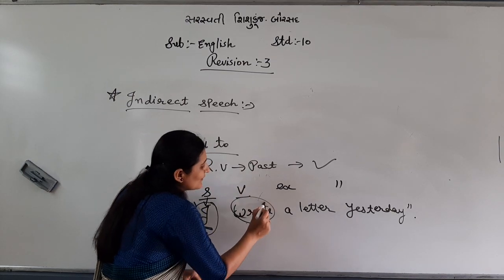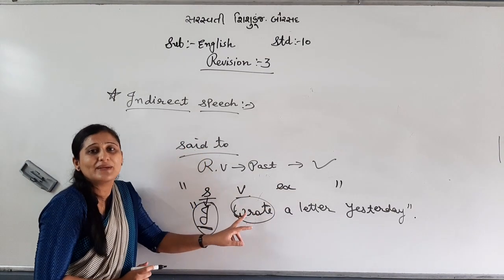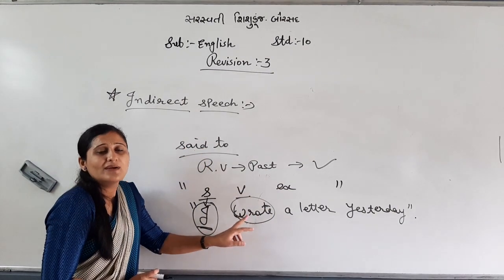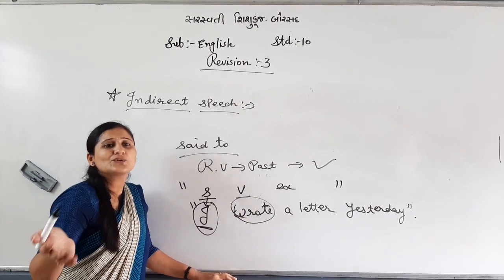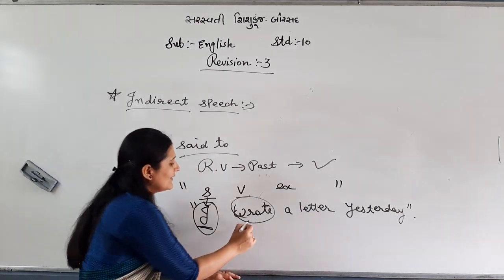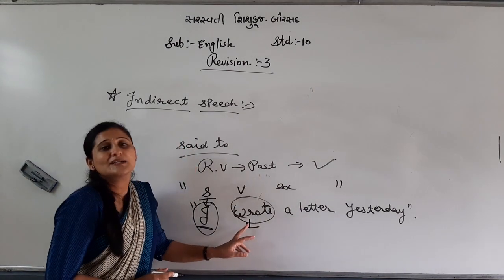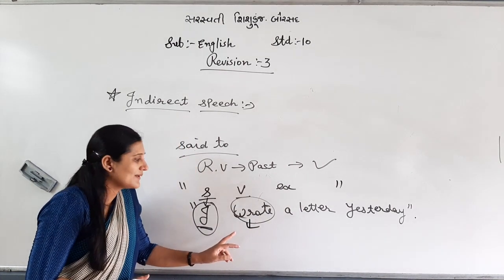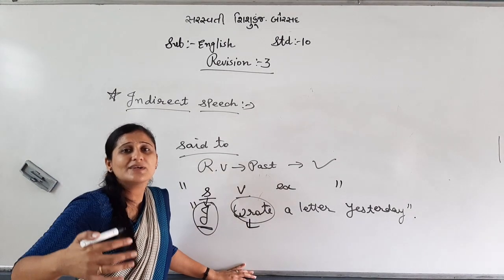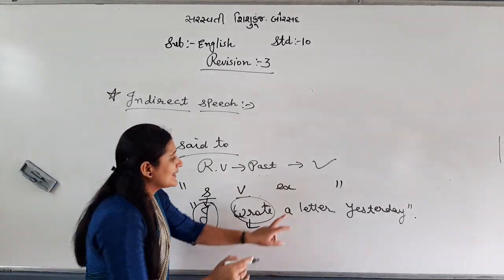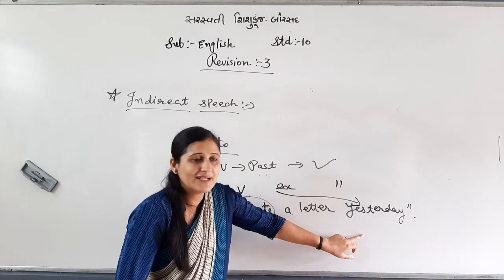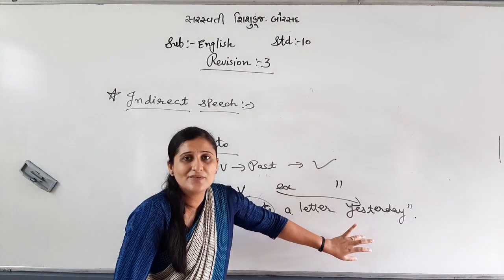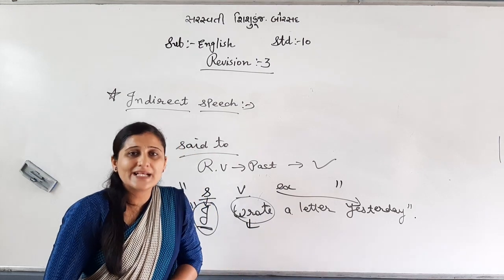Verb compulsory will change. If there is main verb, you write past form. If past form, you write had plus B3. Means so many things you will change in verb. If there is have or has plus B3, you write had plus B3. I have given a list. You go through it, okay? Then extra means such kind of words: today, that day; yesterday, the previous day; tomorrow, the next day. Such kind of extra.